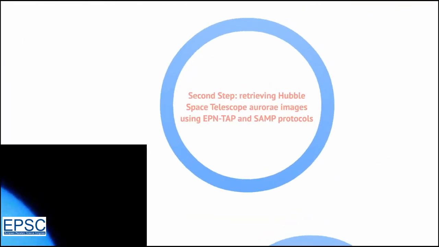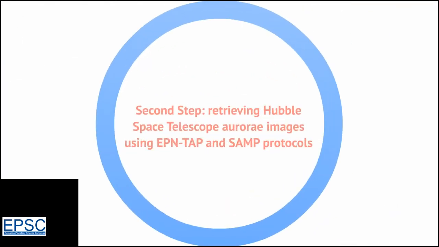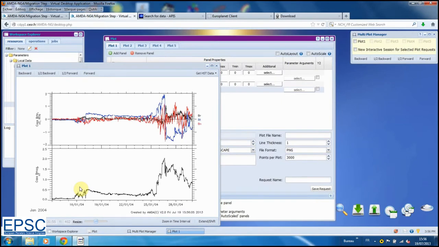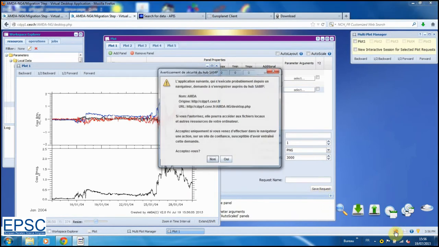We are able now to retrieve and visualize Hubble Space Telescope images of Saturn during the same period, thanks to EPN-TAP and a VO protocol called SAMP, the Simple Application Messaging Protocol, and verify if observed magnetic field perturbations have triggered aurora on Saturn. With EPN-TAP, we can directly query from AMDA the Auroral Planetary Imaging and Spectroscopy Service, APIS, at Observatoire de Paris, about HST auroral images corresponding to the selected period. We firstly connect to the SAMP hub.